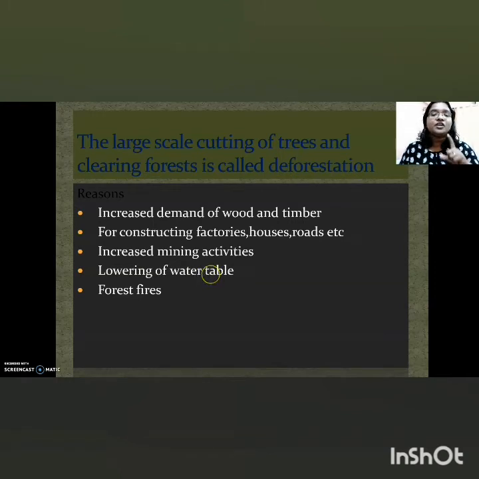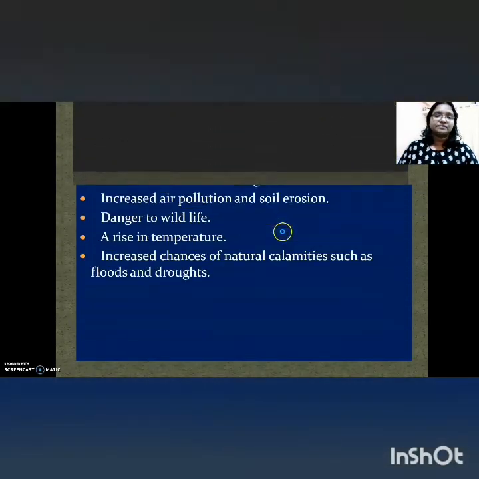When rainfall is not sufficient, of course, the groundwater table will also be lowered. That's why we are facing scarcity of water and drought, especially during summer season. Then another reason for deforestation is also a natural one, that is forest fire. Especially during summer season, due to increased temperature, forest fires can happen. So these are the various reasons for deforestation.